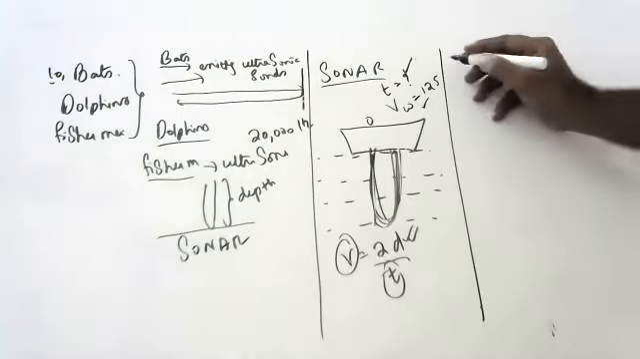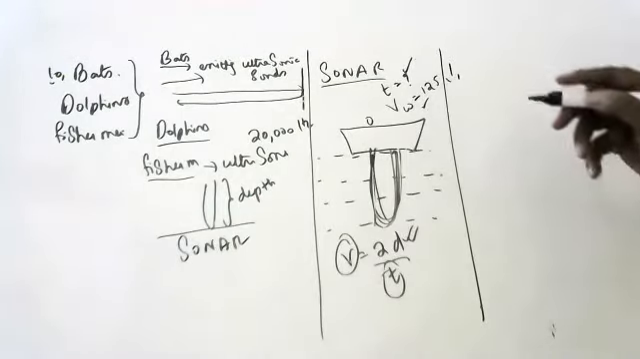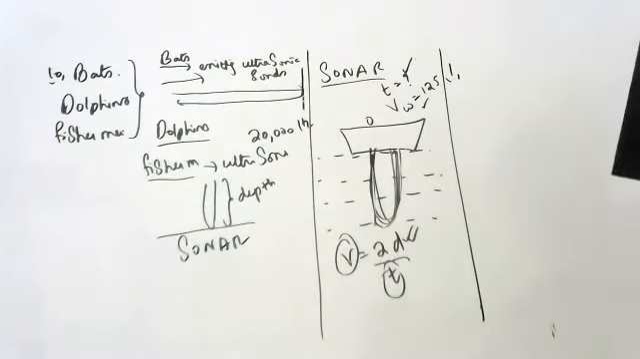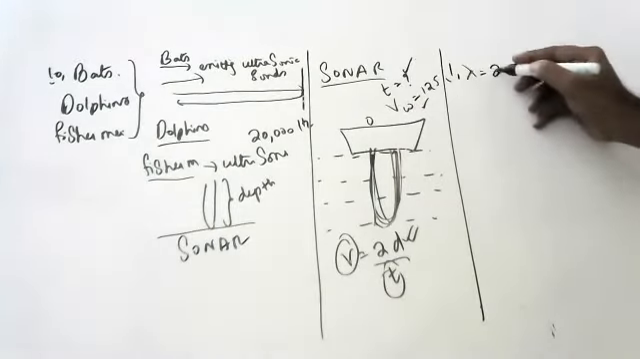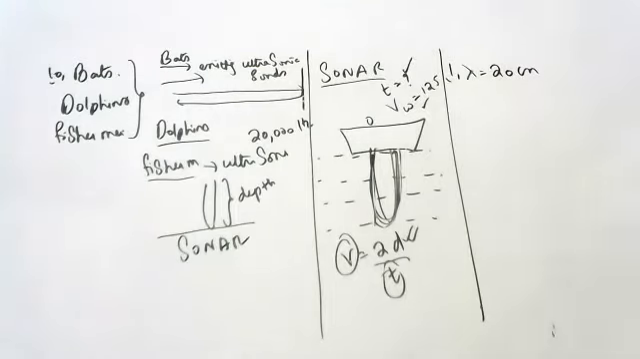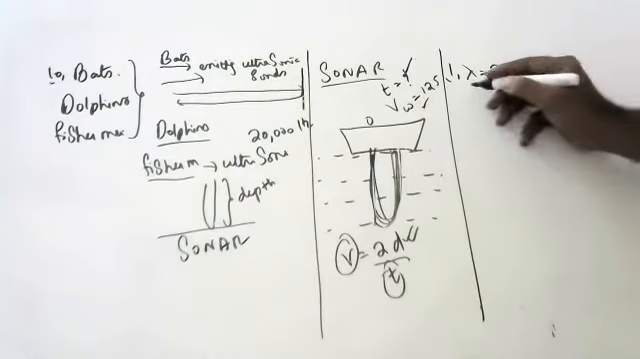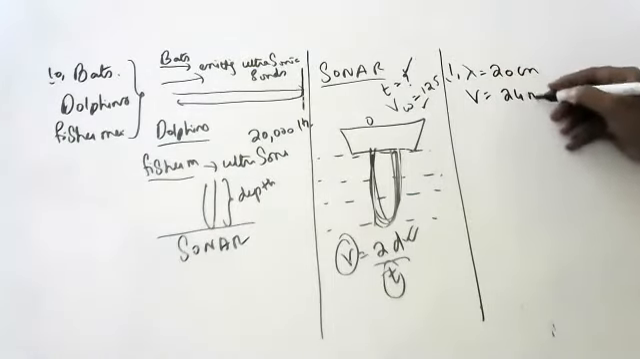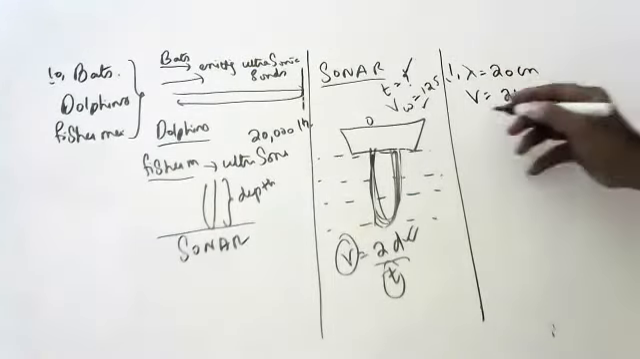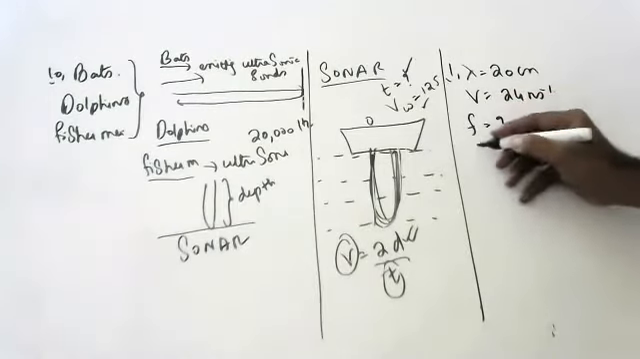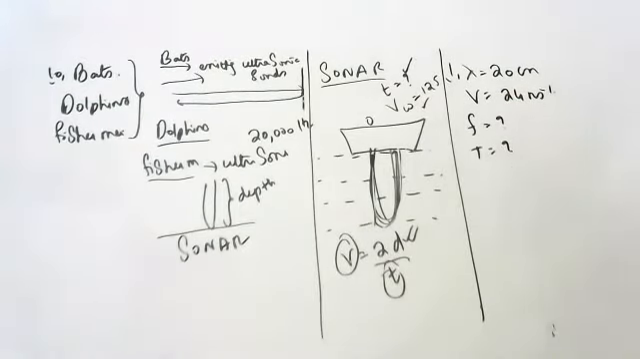One numerical question. The wavelength is 20 centimeters and the wave velocity is 24 meters per second. First question, find the frequency. Second question, find the time period. What is the formula, children?